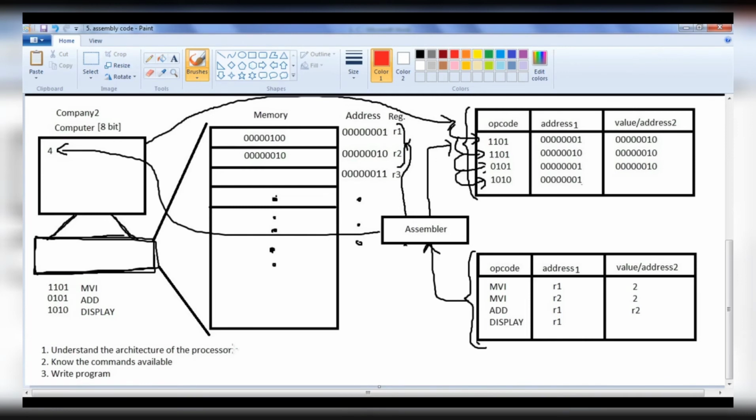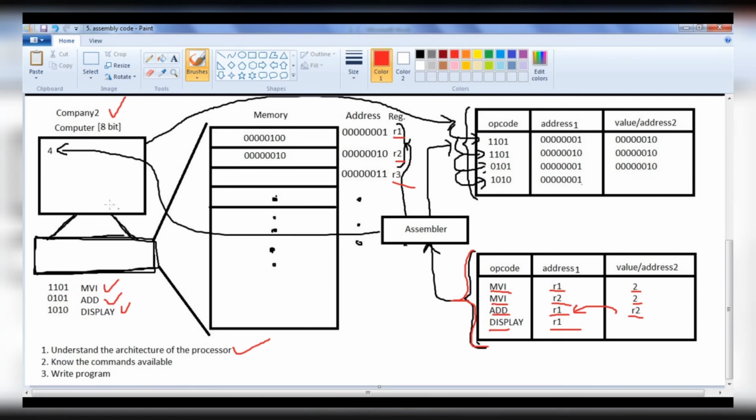First, we understand the architecture of the processor. Here I understood the architecture of this computer or the processor, that it is an 8-bit computer. Here we have register R1, R2, R3, and we have different commands MVI, add and display. Now we are going to write the assembly level language code like this. Move immediately to the R1 register. Move immediately to the R2 register. Add the values in R1 and R2 registers and put the result back in R1. Then display the value in register R1. That is what we have as the code here.